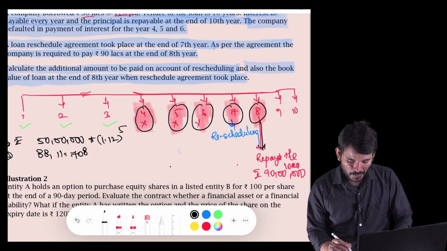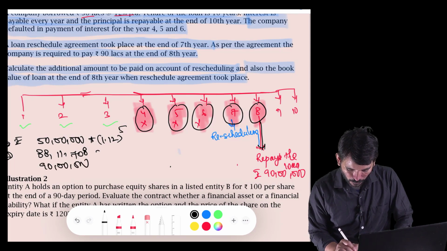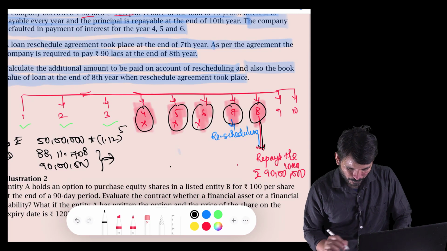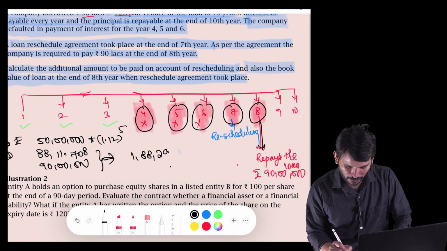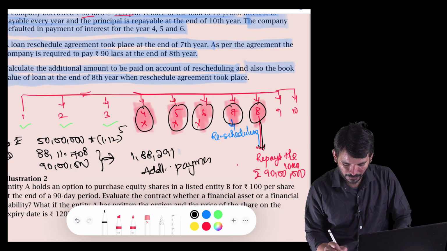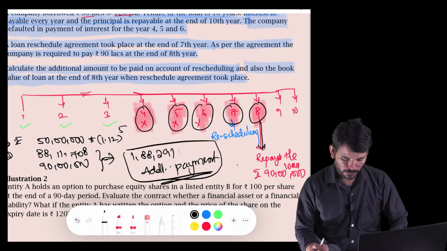But the bank is asking me to pay 90 lakh. Whatever extra I am paying, the difference between these two, 1,88,291, is the additional payment. You can say it's kind of an interest, kind of a penalty. You're understanding? So this question could come for 2-3 marks.